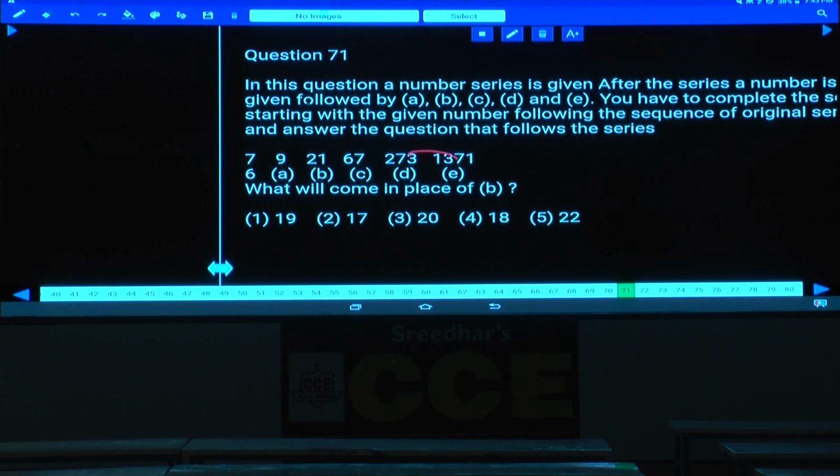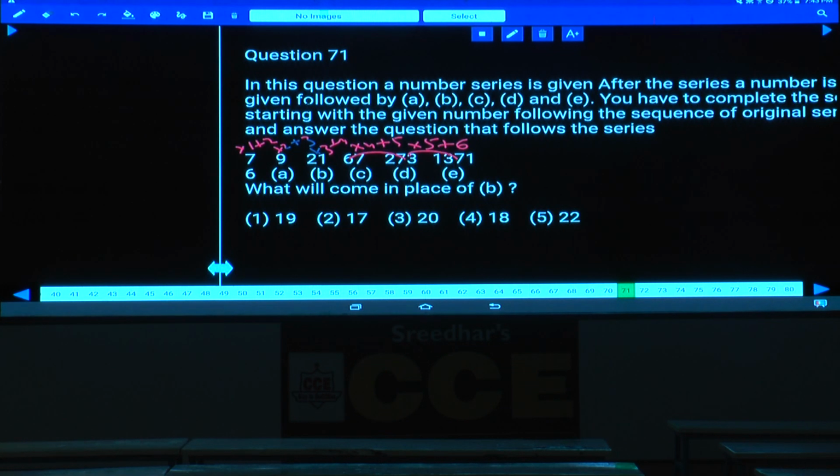Hence, let us try ×5. 273 ×5 is 1365, and here it is ×5 plus 6. Now 67 ×4 is 268 plus 5. Now we got the logic: ×5 plus 6, ×4 plus 5, ×3 plus 4, ×2 plus 3, and ×1 plus 2. So the series is ×1 plus 2, ×2 plus 3, ×3 plus 4, ×4 plus 5, ×5 plus 6.